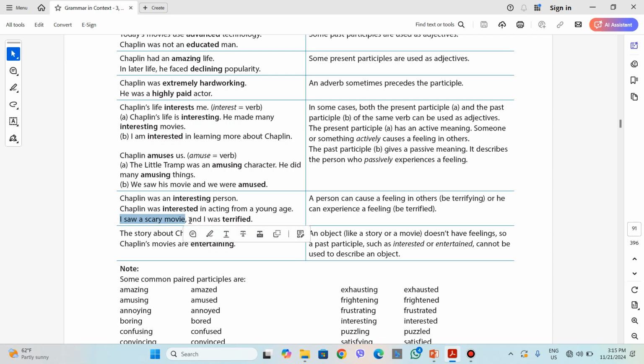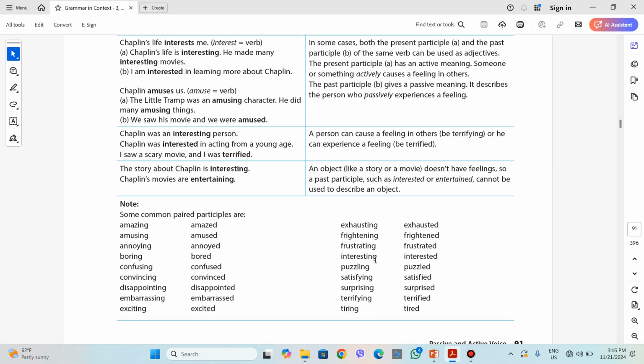I saw a scary movie and I was terrified, like the picture that we had. So a person can experience the feeling of being terrified or any other adjective that we have on the list here below. I can be amazed, I can be amused, I can be annoyed. When I say I, I mean people in general. We can be puzzled, satisfied, surprised.